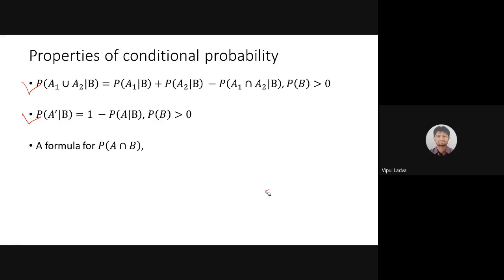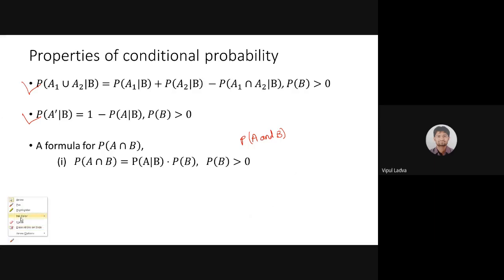Now, A intersection B. Can you explain that in words? What do we mean by A intersection B? We are looking for the probability of A and B. Now, look, this is the definition. This is the formula for A intersection B. Why?